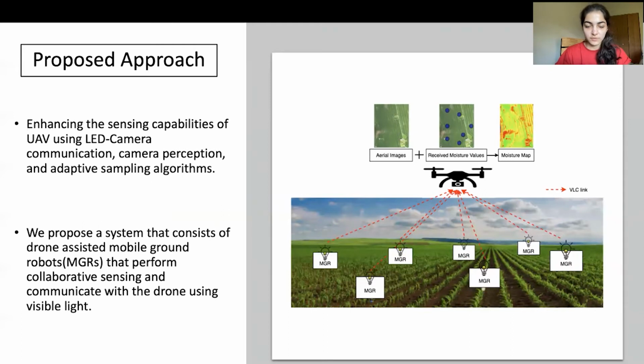So we propose an approach that overcomes all these challenges. The idea is to enhance the sensing capabilities of drones by using LED camera communication. We propose an approach that consists of drone-assisted ground robots called MGRs, mobile ground robots, that perform collaborative sensing. These MGRs communicate with the drone using visible light communication, specifically LED camera communication.